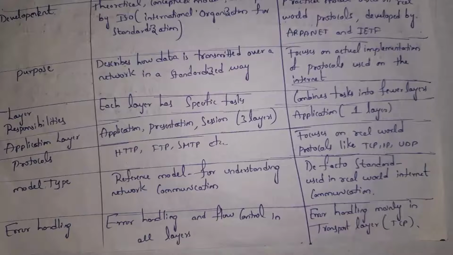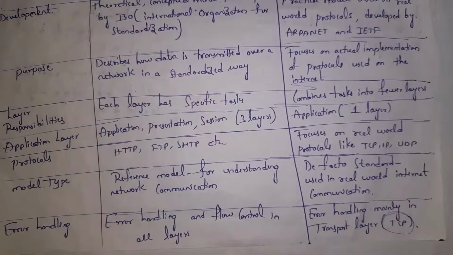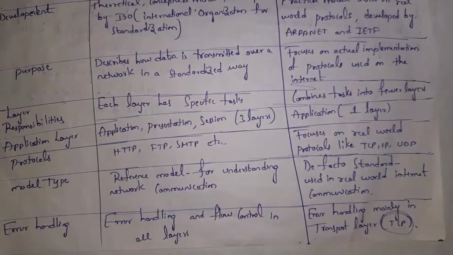I already said before, OSI is reference model, and whereas TCP/IP is de facto standard. That is, in real world, how devices communicate using internet. Guys, in OSI model, each and every layer will handle errors, and whereas in TCP/IP model, only transport layer will handle errors. In transport layer, that too TCP protocol will handle errors. These are differences between OSI model and TCP/IP model.